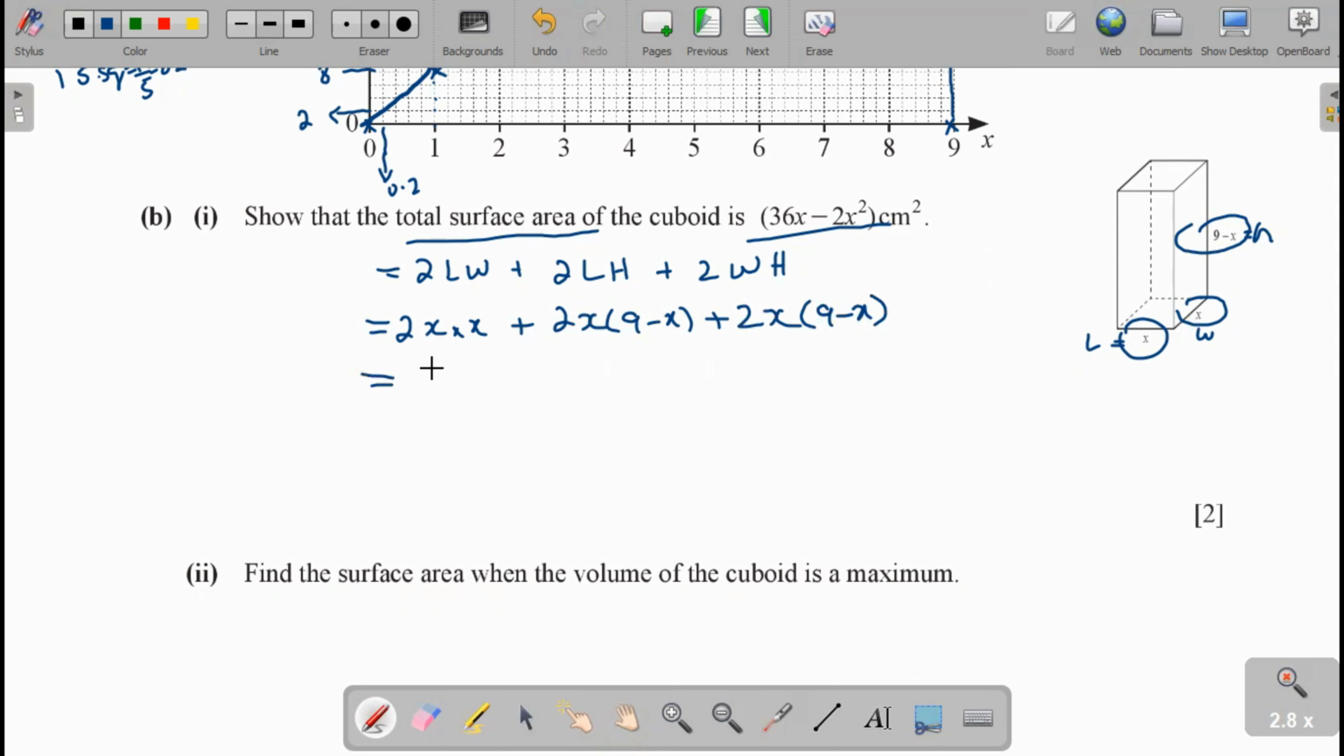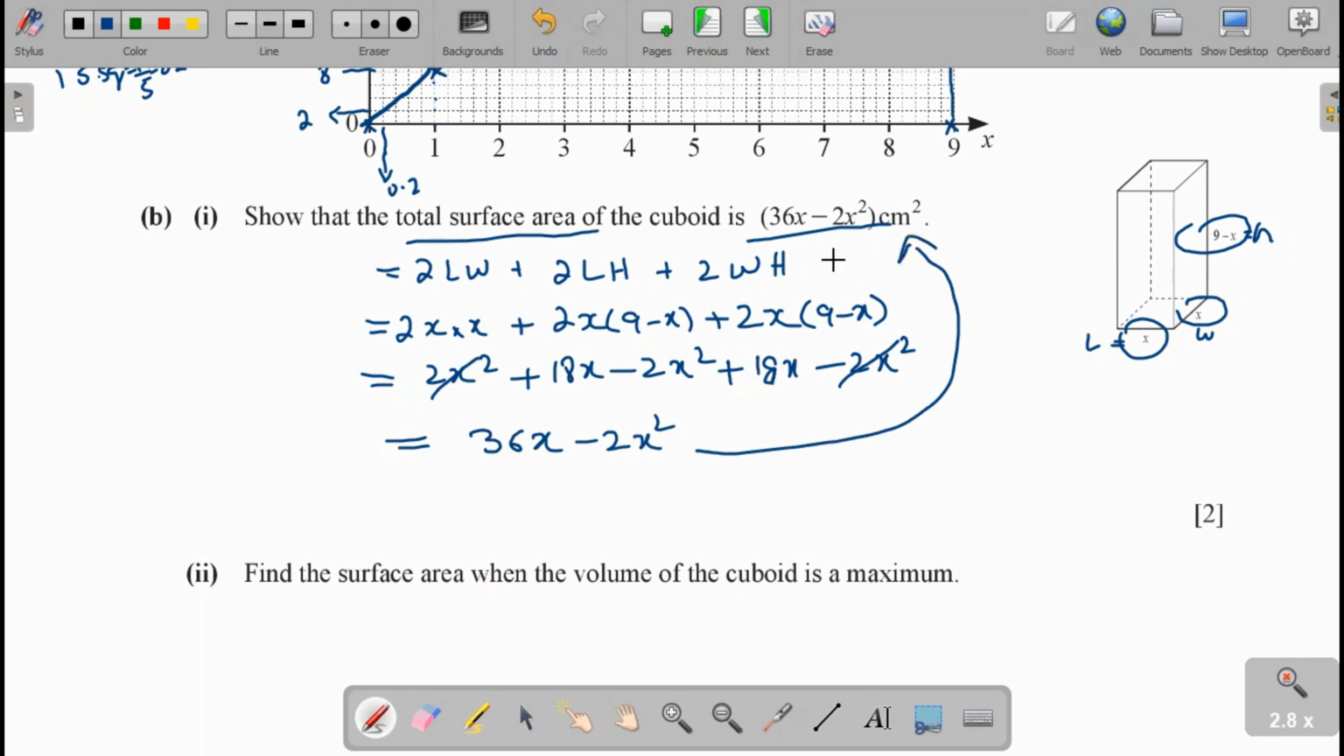Now we simplify it: 2x squared plus 2 times 9 is 18x minus 2x squared, plus 18x and minus 2x squared. The 2x squared will be cancelled. Now 18x plus 18x is 36x minus 2x squared. Thus it is proved that the expression is 36x minus 2x squared. Next part: find the surface area when the volume of the cuboid is maximum.